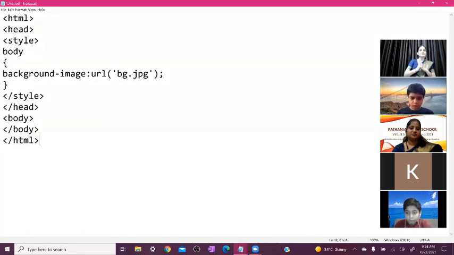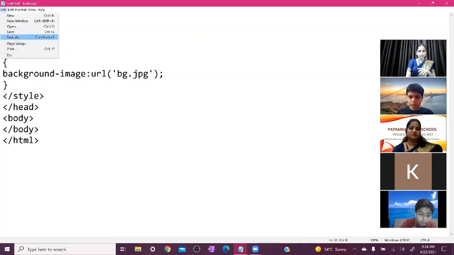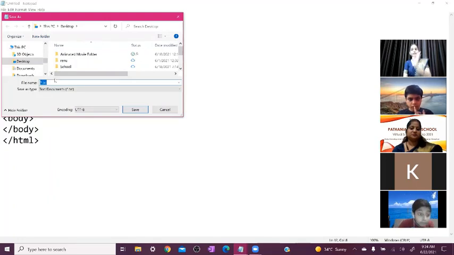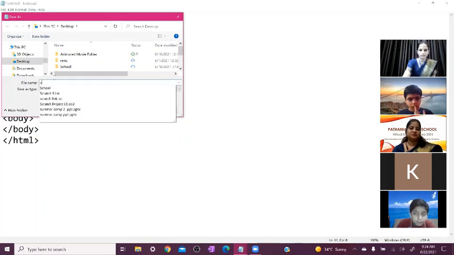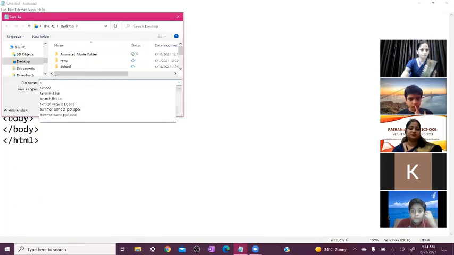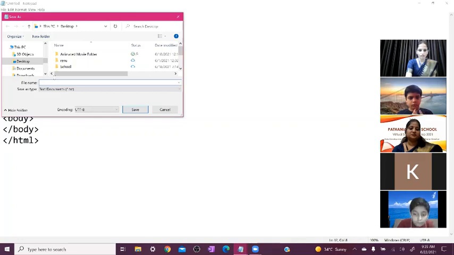Okay. Now we need to save it. How do we save it? Click on the file menu and then click on the save option. Okay. And here you can write the name, and this file again you can save on your desktop, because we do it the simplest way. So just save it on your desktop. So we write the name of it. For example, I am writing summer.html.